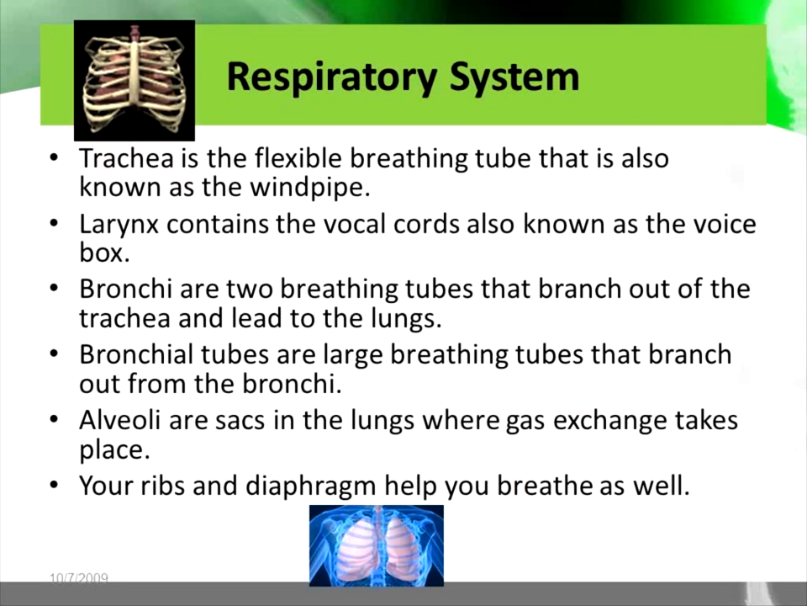The next body system is the respiratory system. The trachea is the flexible breathing tube that is also known as the windpipe. The larynx contains the vocal cords, also known as the voice box. The bronchi are 2 breathing tubes that branch out off of the trachea and lead to the lungs. Bronchial tubes are large breathing tubes that branch out from the bronchi. Alveoli are sacs in the lungs where gas exchange takes place. Your ribs and diaphragm help you to breathe as well.